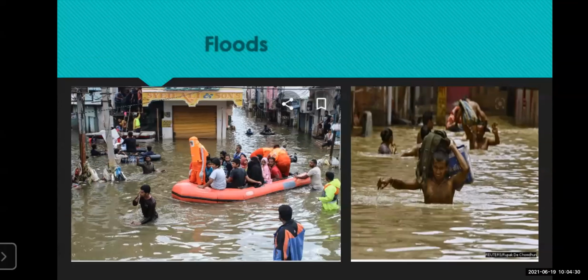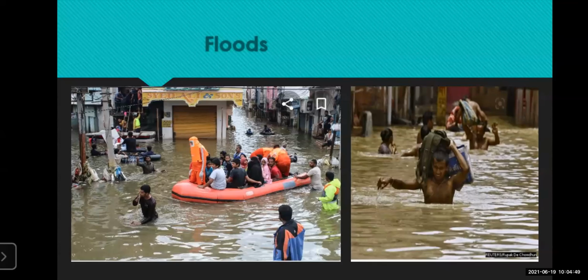Okay. So you can see here the next type of natural disaster, which is called floods. Now you can see this type of condition in Mumbai also.